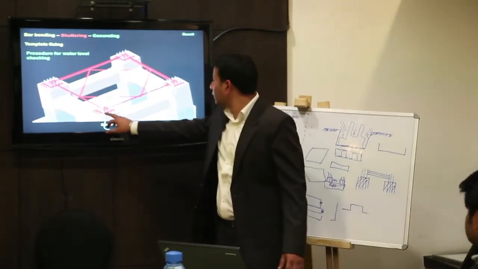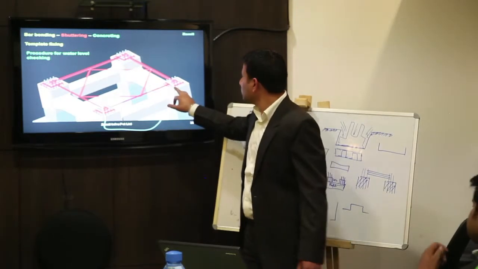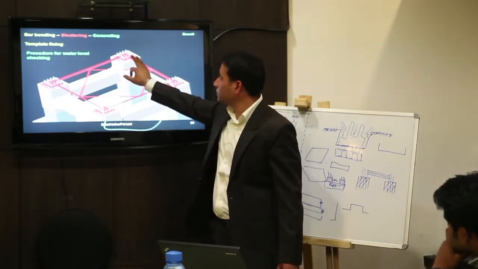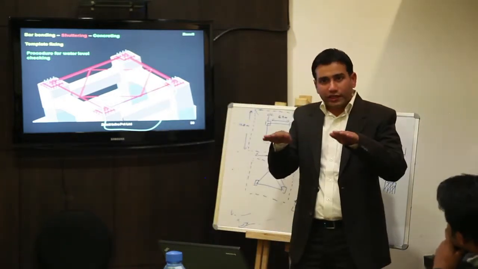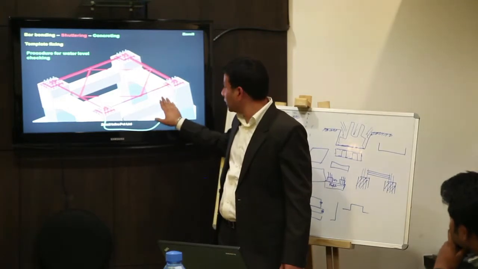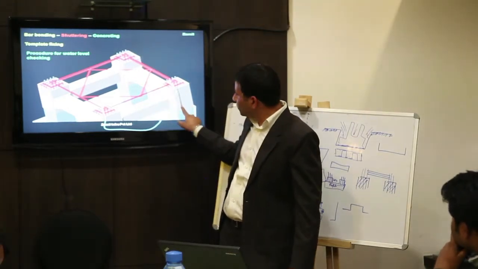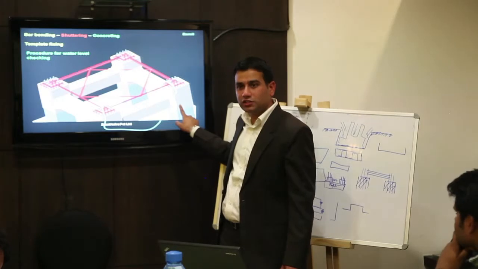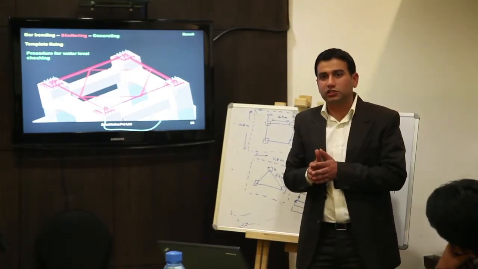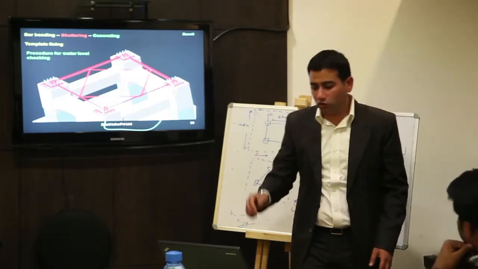The water tube checks the level from here to here. In this way, check all four levels of this portion, then go for this, then go for this. When all the levels are the same, then go for the casting. The tie beam is casted, but the second lift of the foundation is not casted. When all the levels are okay and the center to center distance of all the columns is okay, then you go for the casting.